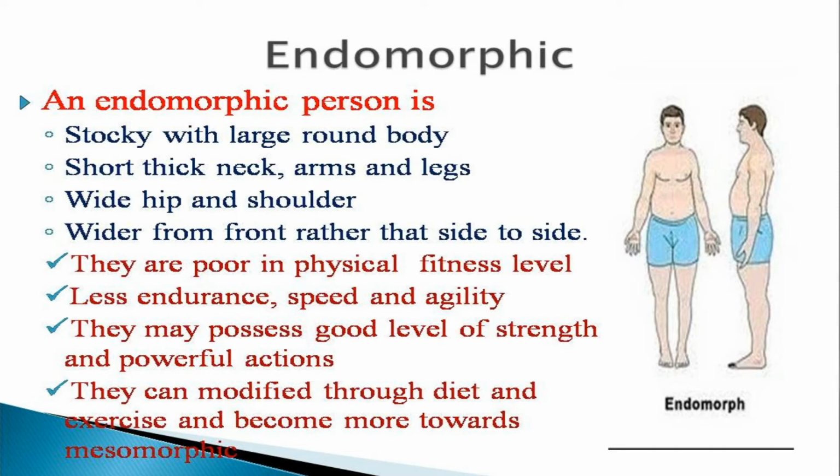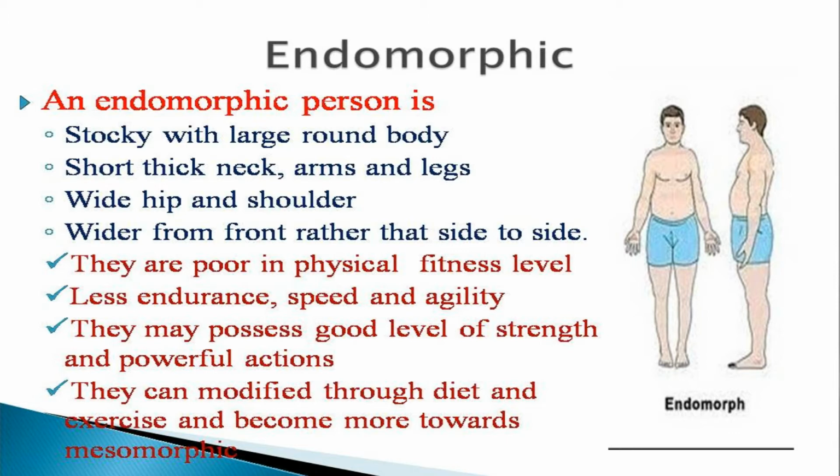One more thing you should keep in mind is that they may possess a good level of strength and powerful actions. The person with an endomorphic body structure may possess a good level of strength and powerful action, which means it is not confirmed or sure they will have it, but they may have good strength.